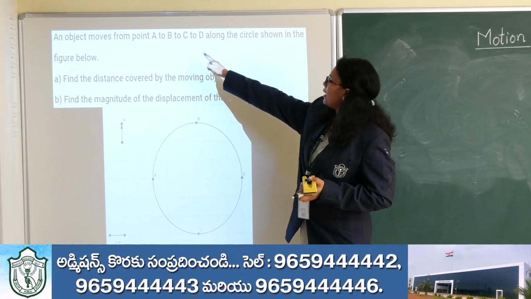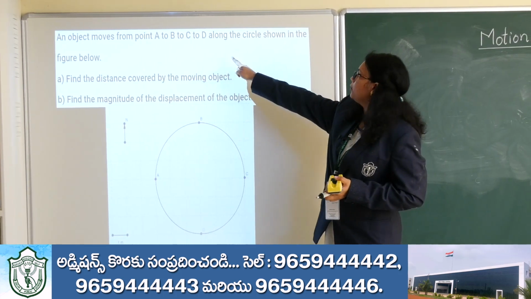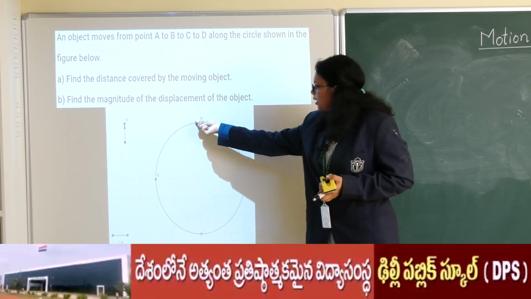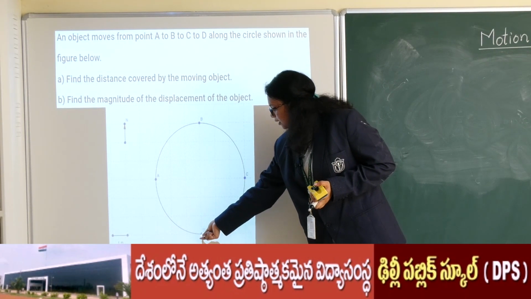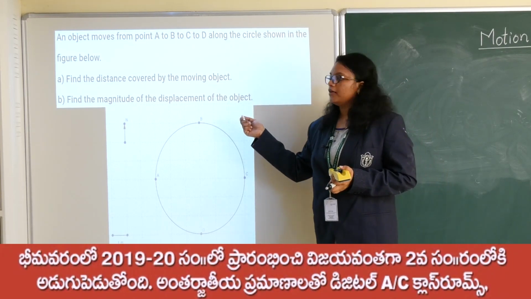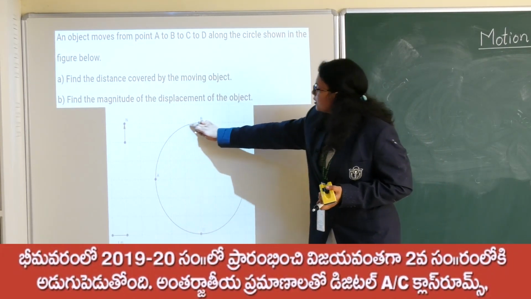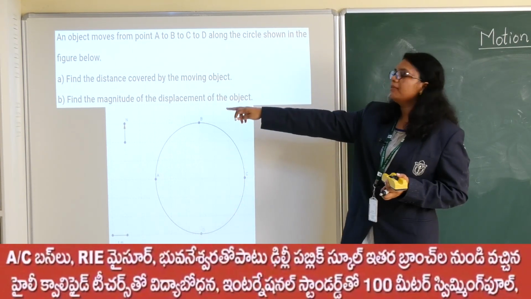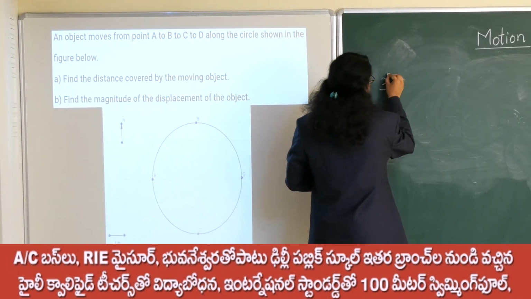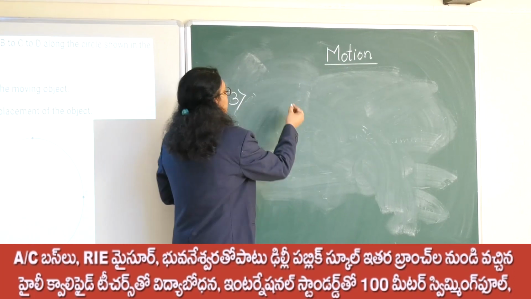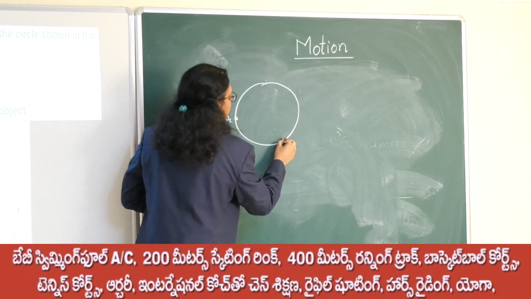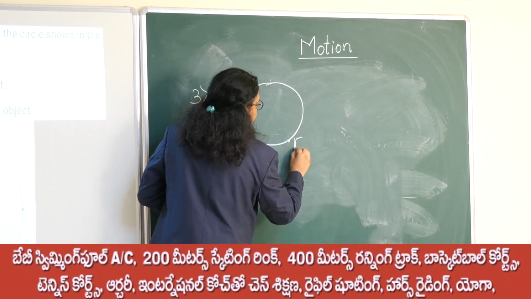Now we will move on to the question: an object moves from A to B and then to C and then finally to D along the circle shown in the figure. So the object is moving from point A to B, then to C and then to D. The final point of the journey is D. Find the distance covered by the moving object along this circle, and find the magnitude of the displacement is the second part. So in this question we are observing a different pattern. We are observing a circle, and here somewhere A is there and here it is D.